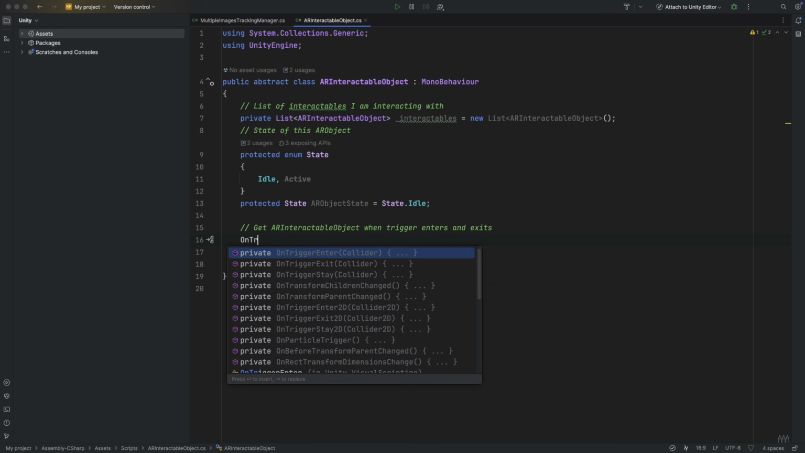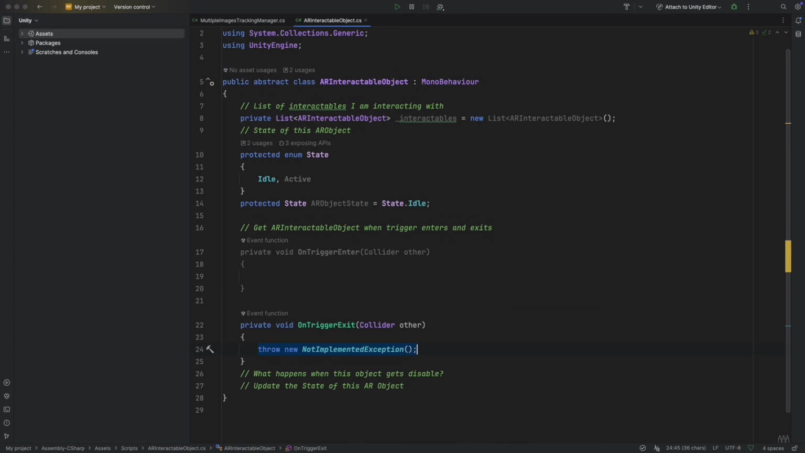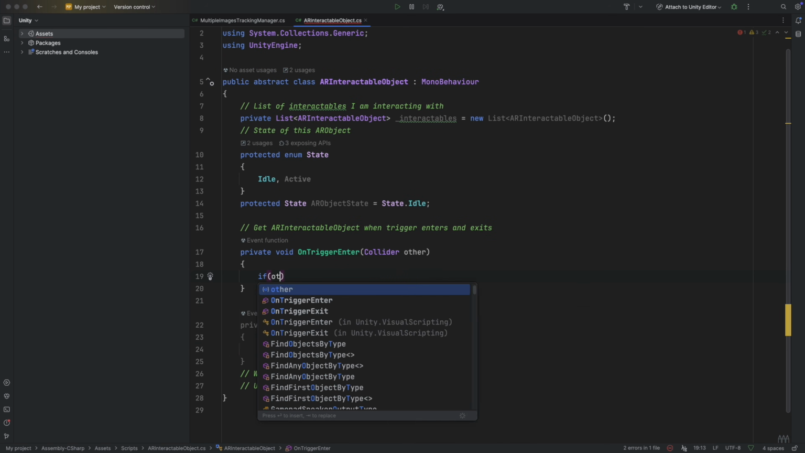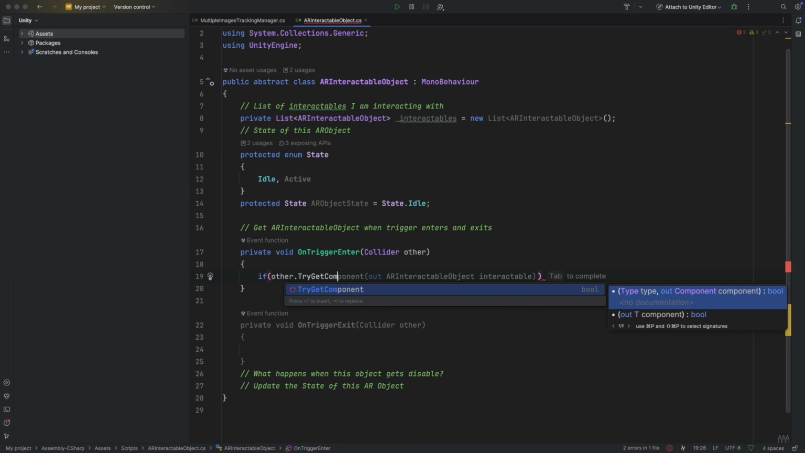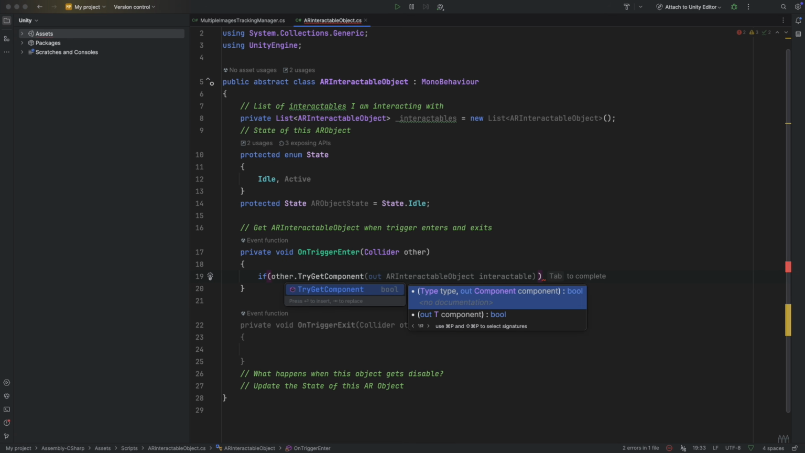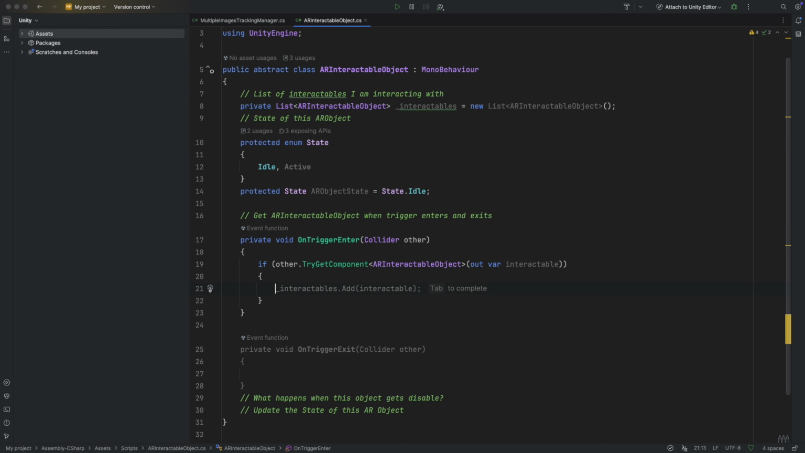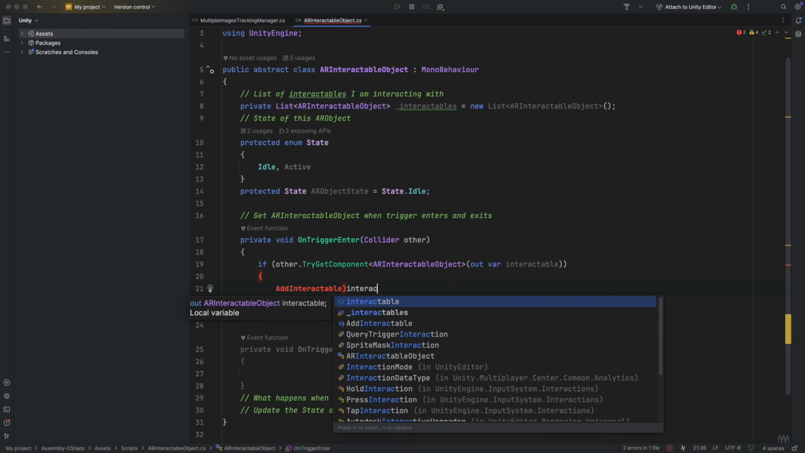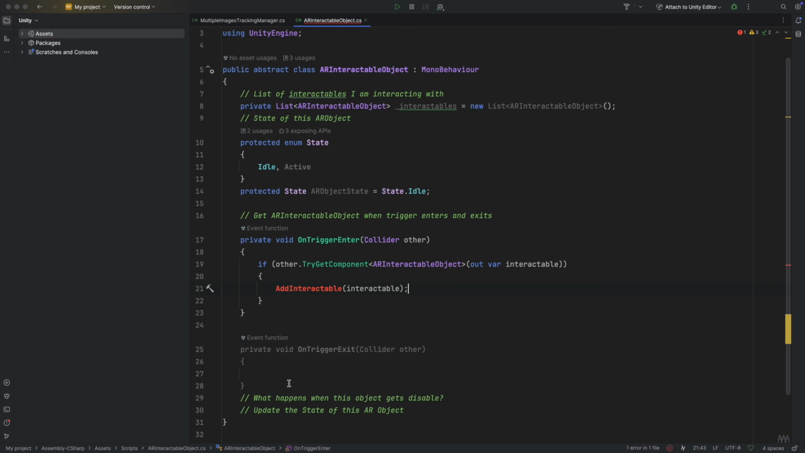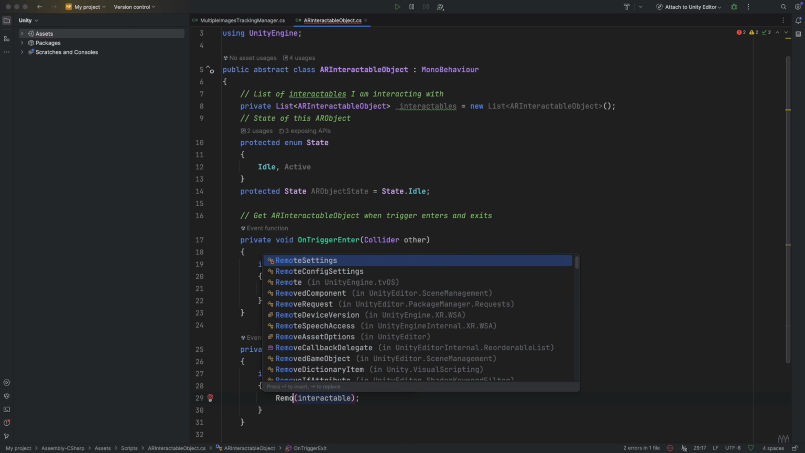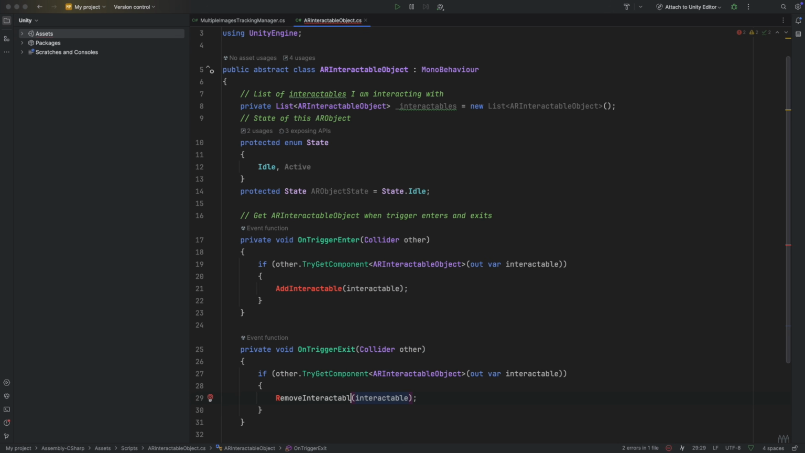Create onTriggerEnter and onTriggerExit. On onTriggerEnter, if the other .TryGetComponent of the type AR interactable object, out var interactable, then call the method addInteractable and pass interactable. Copy that. On onTriggerExit, paste it, but this time we call removeInteractable and pass interactable.